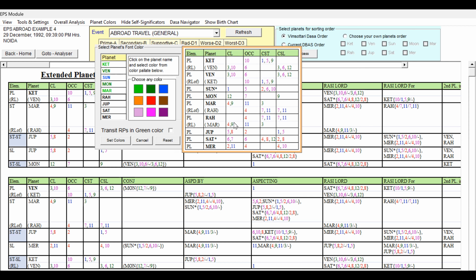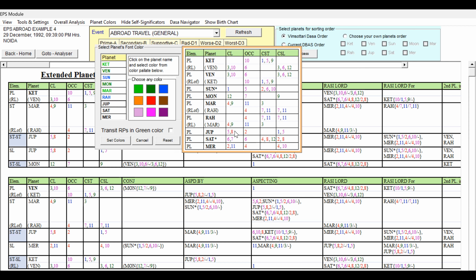And Rahu occupying 4th house, 7 and 11 Kaspal star Lord and 7 and 11 Kaspal sublord. This is supportive because of the 7th house, 11th house. But occupying 4th house, it is indicating some weakness, but we cannot say it is unfavorable. So Rahu we can give blue color.